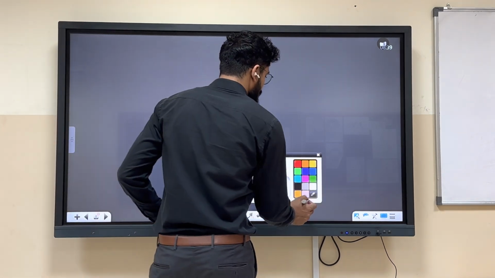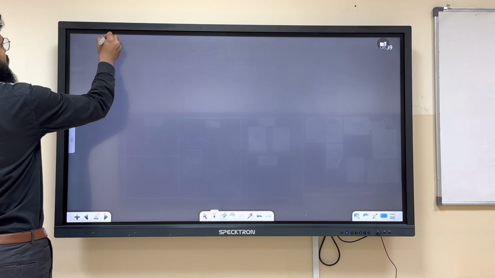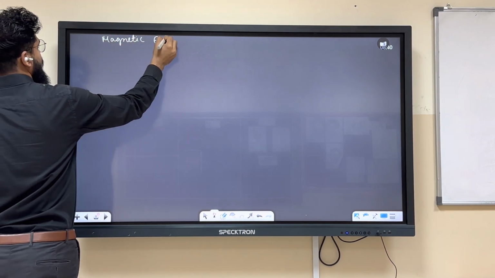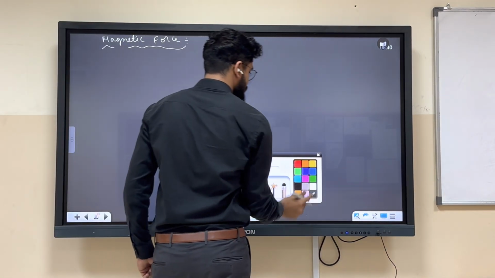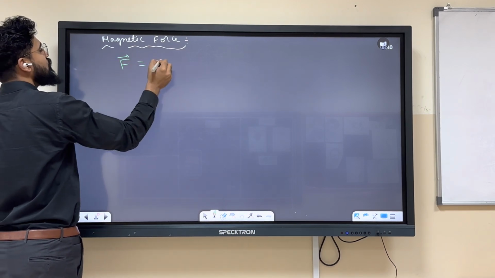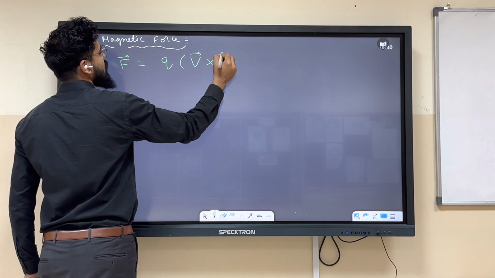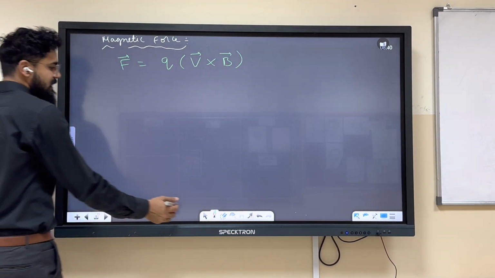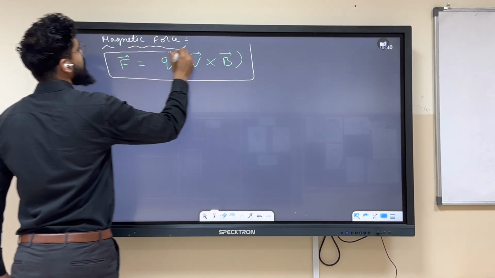Please write down the heading, magnetic force. By all experiments, we find that it is nothing but F equals Q into V cross B. Yes, it is the cross product between velocity and magnetic field.